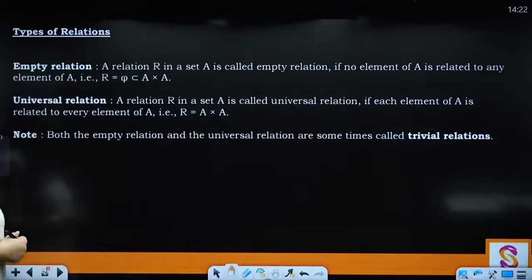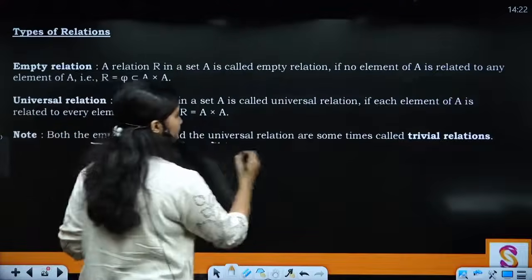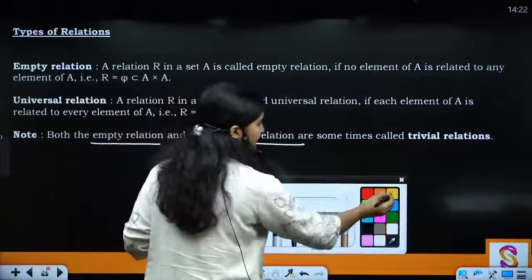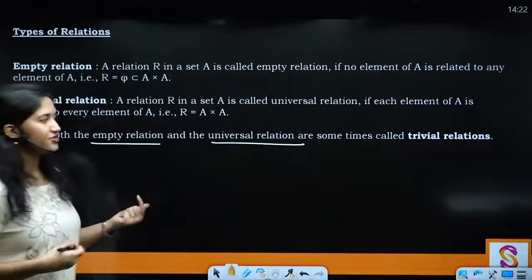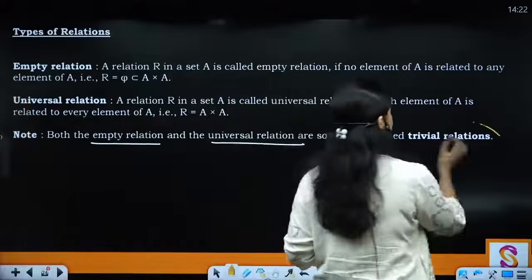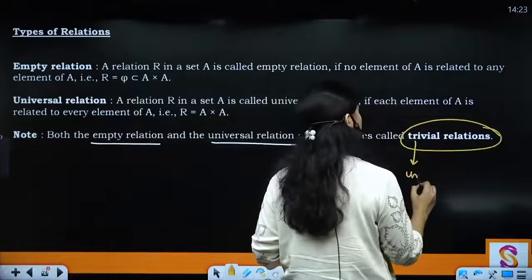Both empty relation and universal relation are called trivial relations, right? What are these called? Trivial. Now see why they are called trivial. What is trivial? Unimportant.